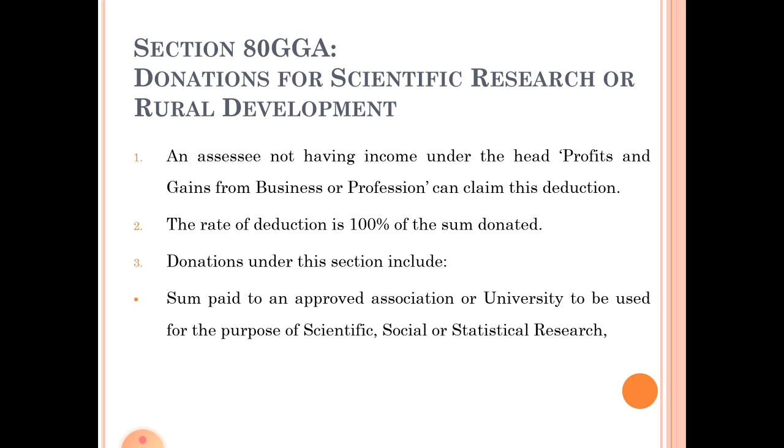Here persons having business or professional profits or gains can claim deduction for the following donations under section 35. But assessees not having income from business or profession can claim this deduction under section 80 GGA. Persons with income other than income from business or profession can claim deduction under this section.